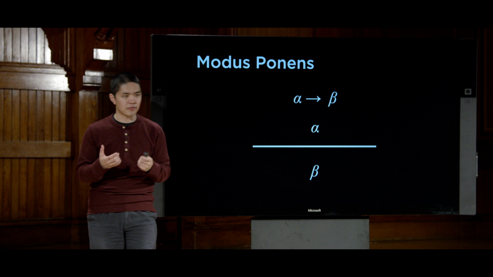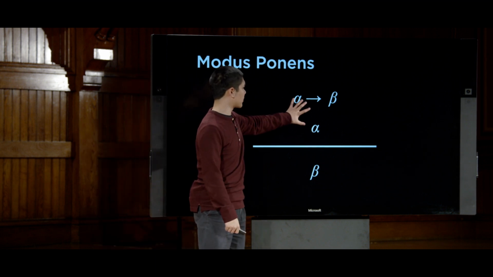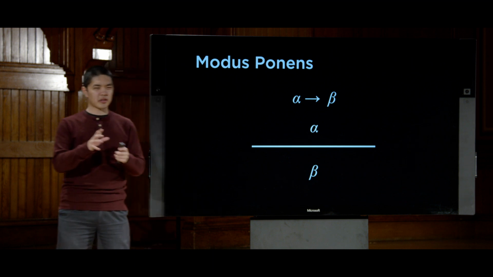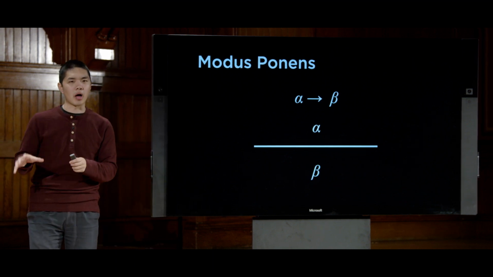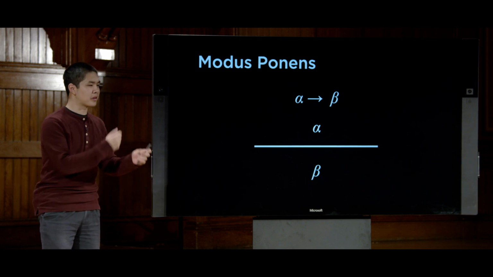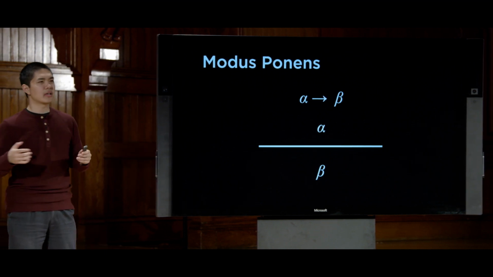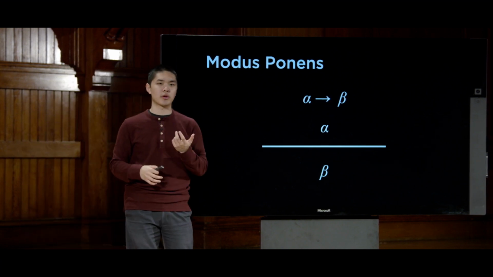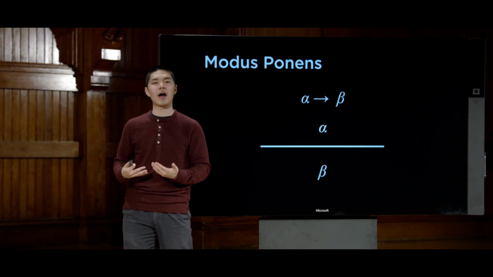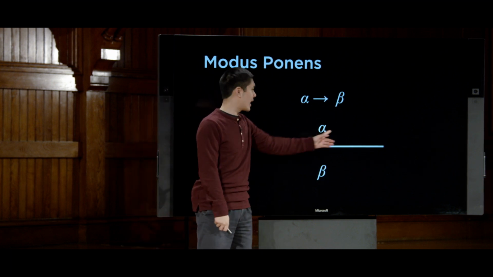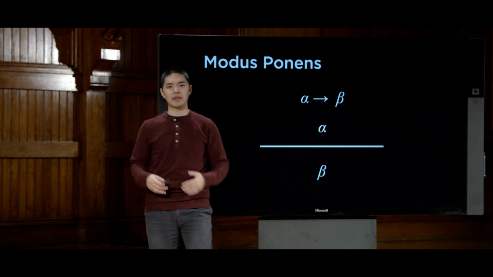We can apply this inference rule to take these two pieces of information and generate this new piece of information. Notice that this is a totally different approach from the model checking approach, where the approach was look at all of the possible worlds and see what's true in each of these worlds. Here, we're not dealing with any specific world. We're just dealing with the knowledge that we know and what conclusions we can arrive at based on that knowledge. That I know that A implies B, and I know A, and the conclusion is B.